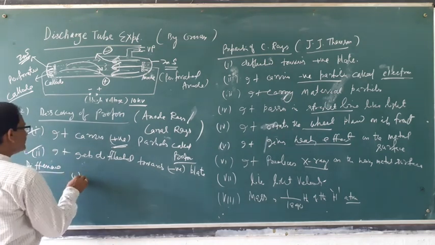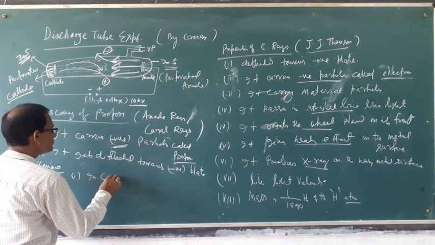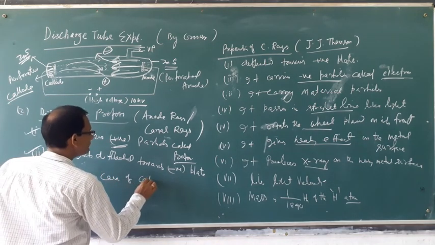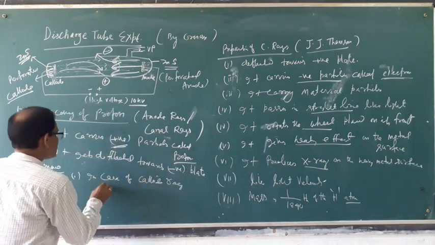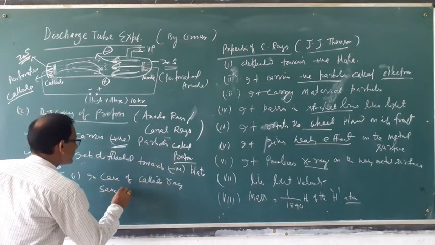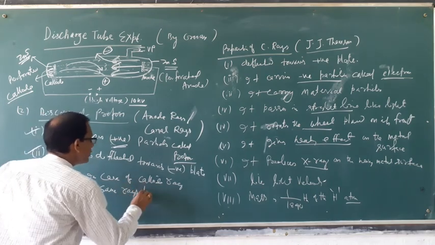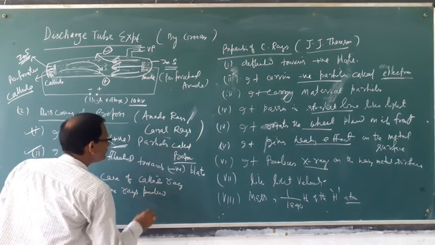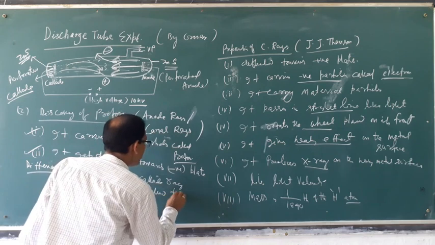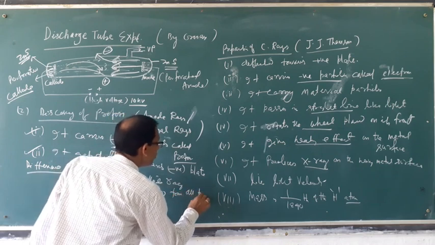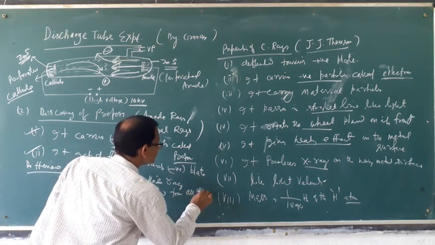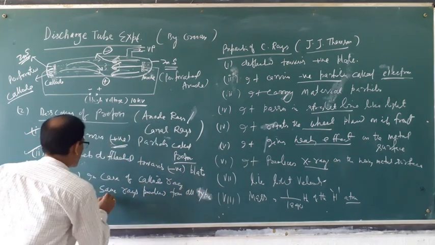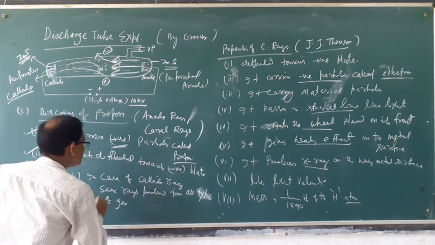In case of cathode ray, the same ray is produced from all types of gas.